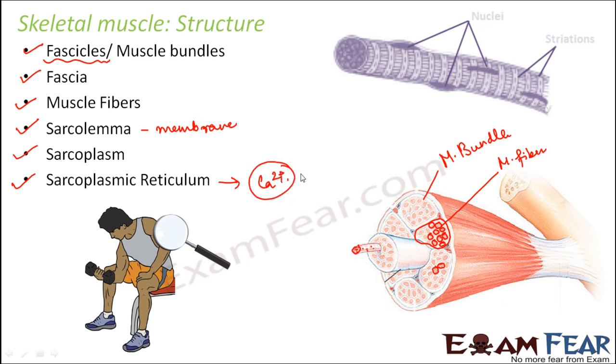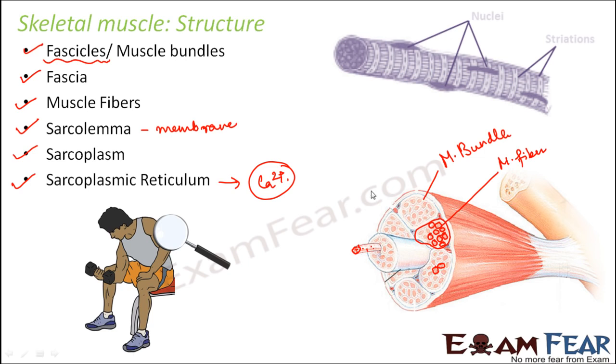you would have heard your mom asking you to drink a lot of milk if you want your muscles to be strong, because bones, muscles, all of these are made up of calcium. So calcium is one of the important constituents of muscles and bones. So this calcium is stored in the sarcoplasmic reticulum.